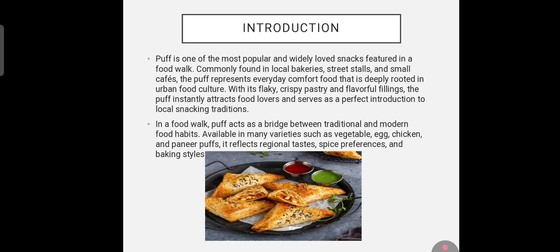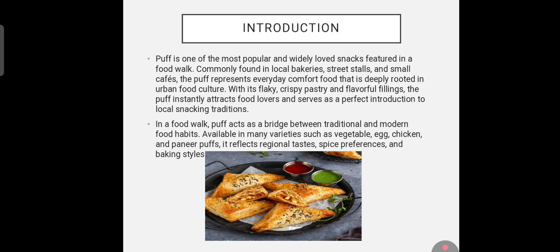Next, introduction about this puff. Puff is one of the most popular and widely loved snacks featured in a food walk. Commonly found in local bakeries, street stalls, and small cafes, puff represents everyday comfort food that is deeply rooted in urban food culture. With its flaky, crispy pastry and flavorful filling, the puff instantly attracts food lovers and serves as a perfect introduction to local snacking tradition.